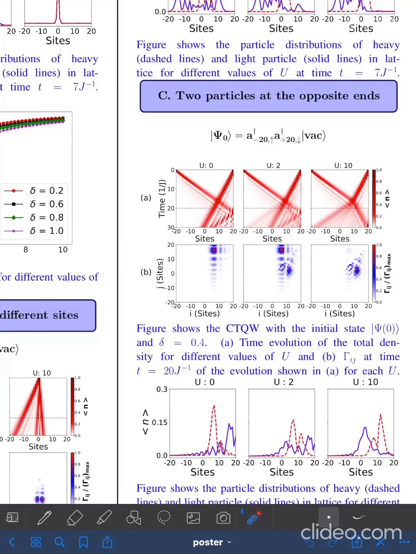The correlation plot is different compared to the previous case because for vanishingly small U, the wave functions transmit through each other and travel in the opposite direction. We see only one peak in the correlation matrix. However, with strong interaction, the peak in the correlation matrix flips to a different position because of the strong repulsion, which is also visible from the real space density plot. And note that there is no doublon formation in this case.